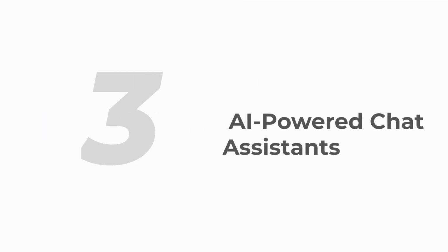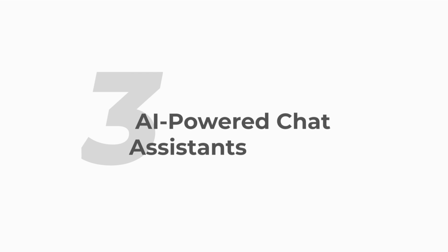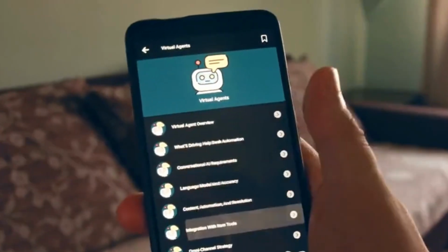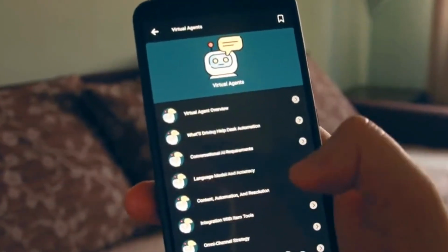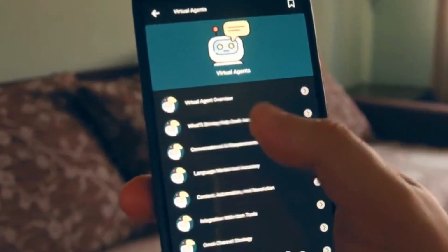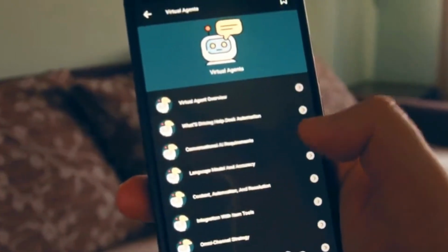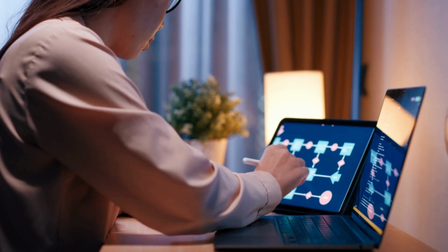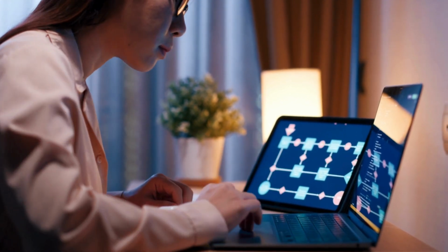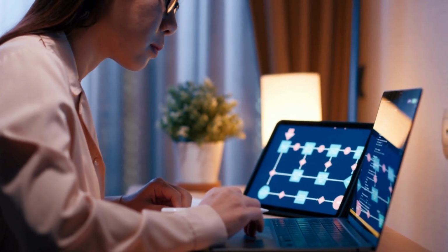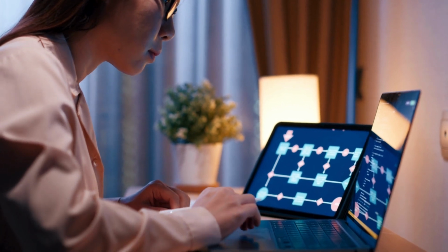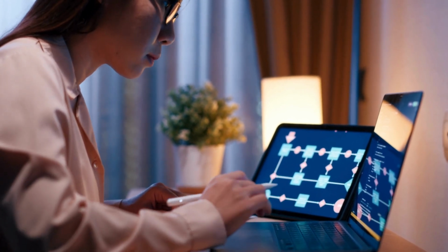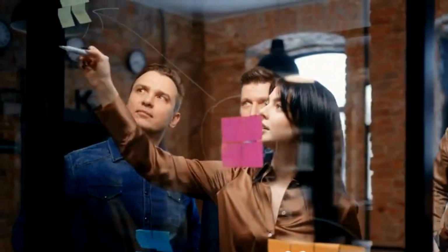Number 3 is the classic, AI chat assistants. Chatbots are everywhere, but let's take it a step further. These AI assistants can handle complex tasks, like helping users troubleshoot issues or recommending specific workflows. For example, an AI assistant in a marketing SaaS app could guide users on setting up email campaigns or analyzing their performance metrics.